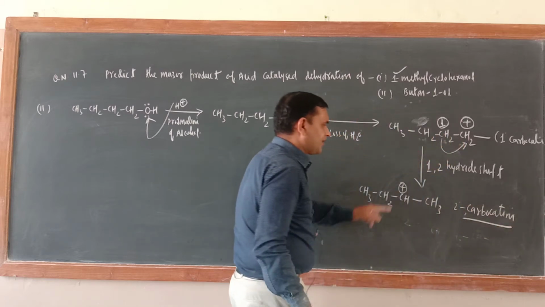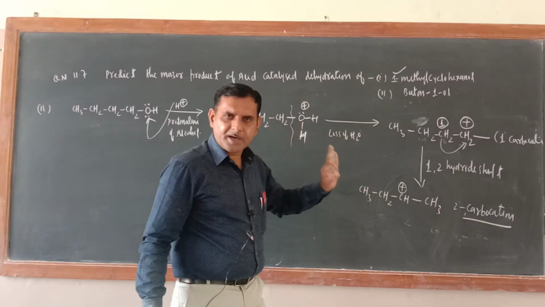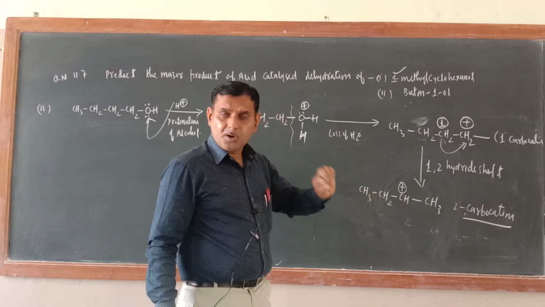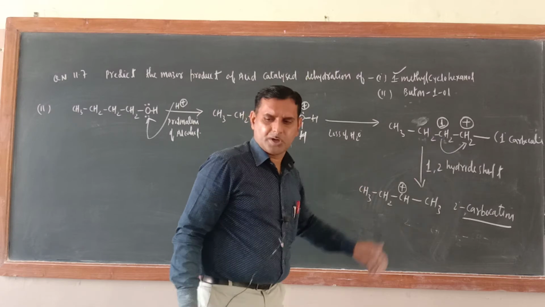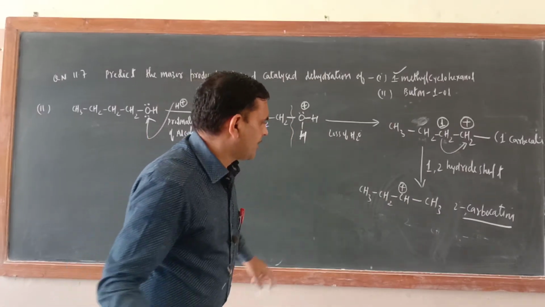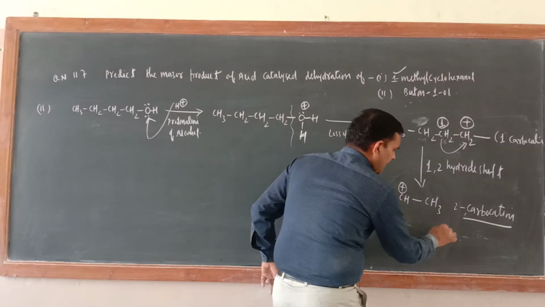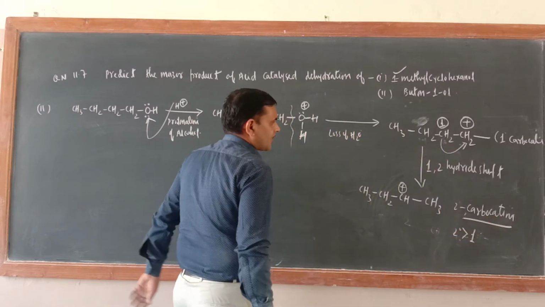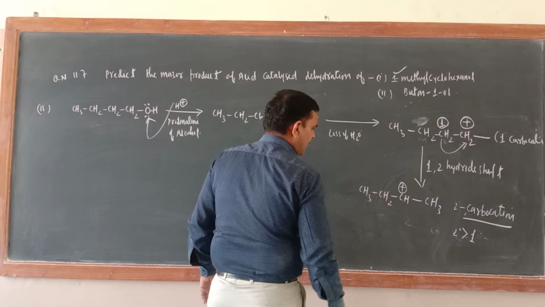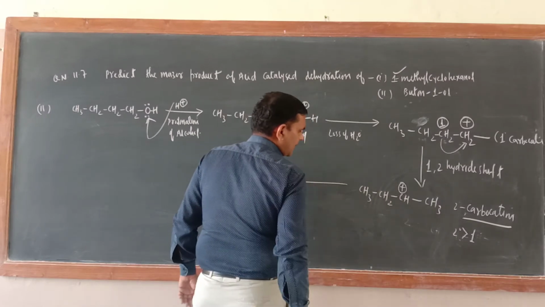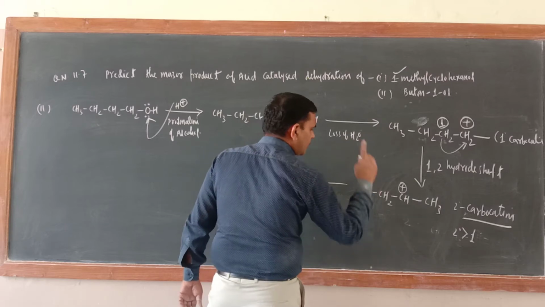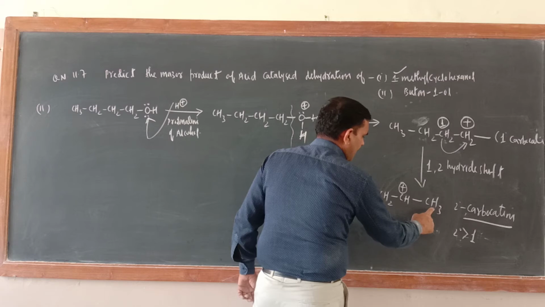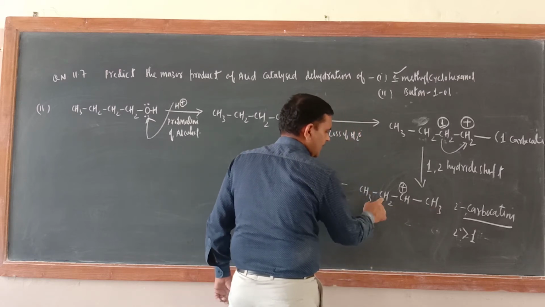Correct or not? What is the meaning of 1,2 hydride shift? Actually 1,2 hydride shift or 1,2 methyl shift is the process to get the more stable carbocation. So we have got here more stable carbocation because 2 degree carbocation is more stable than 1 degree carbocation. Now just see. We have got more stable carbocation. So now loss of proton. Now two places we can lose the proton. One from here and another from here.